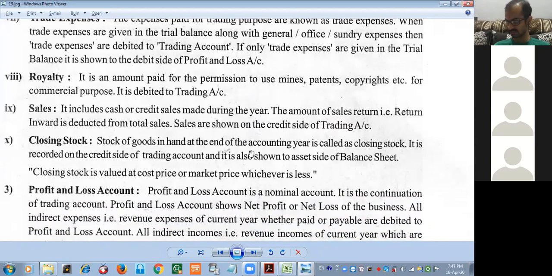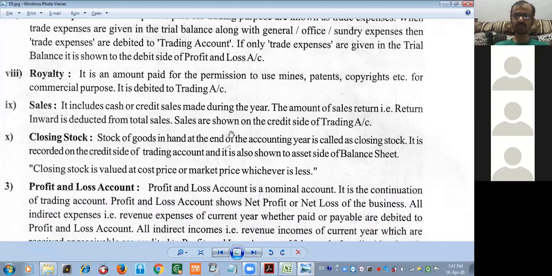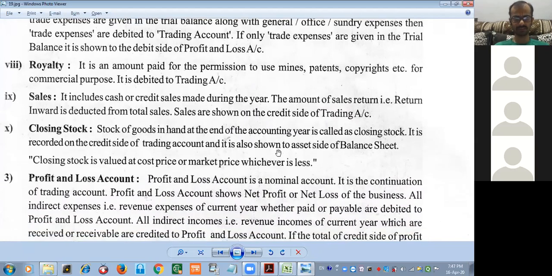Sales. Sales includes cash or credit sales made during the year. The amount of sales return, that is returns inward, is deducted from the total sales, and sales are shown on the credit side of trading account. Sales means both cash as well as credit. From that, deduct the sales return or return inward, and then whatever balance you get, you have to show in the credit side of trading account.